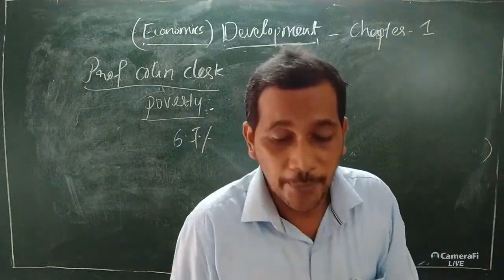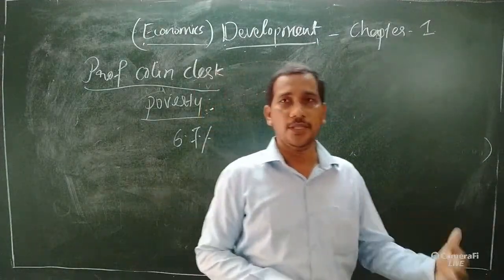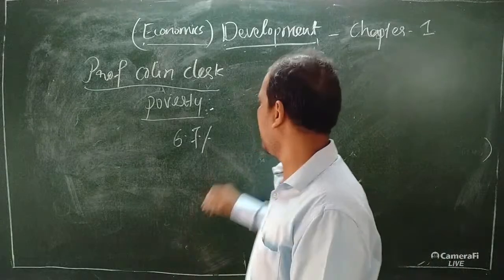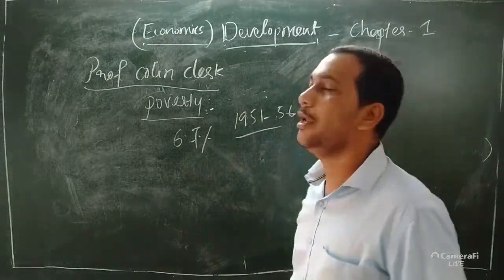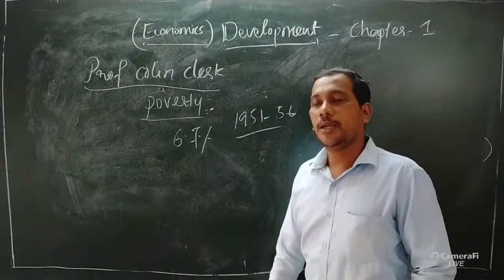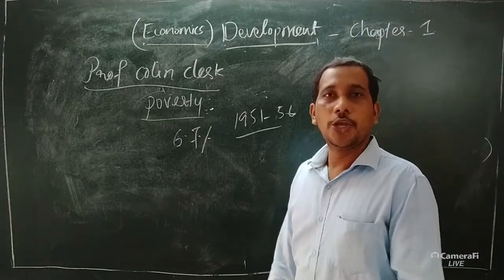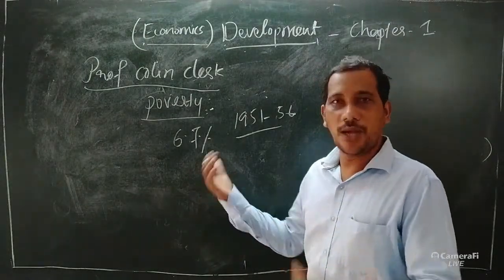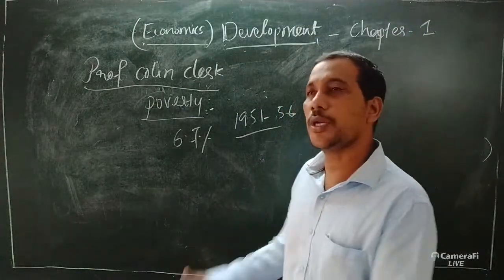Economic ills like poverty. After the five-year plans, introduced by the central government in our country from 1951 to 56, the number below the poverty line was reduced.